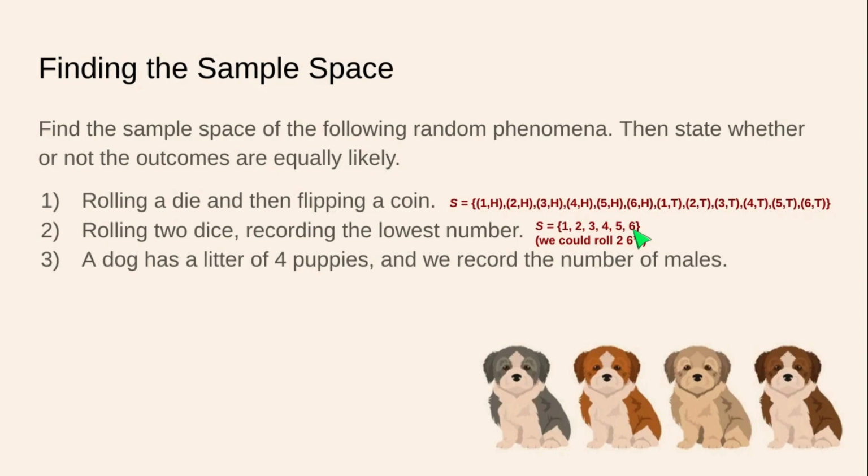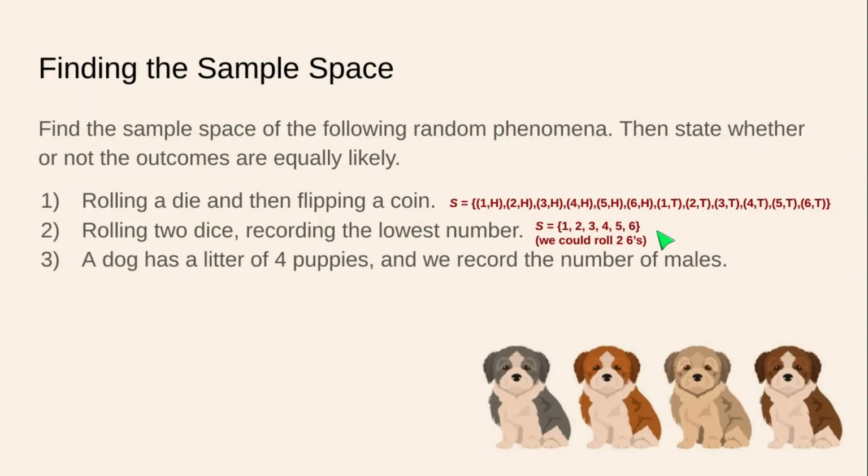What gives? Well, if we're recording the lowest number, and our lowest number is a 1, that's conceivable. It could be a 2, a 3, a 4, a 5, or wait, a 6? Yeah, we could roll two 6s. In that case, 6 would be the lowest number because it's the only number we would roll. So this is actually the same sample space as the roll of a six-sided die in general.